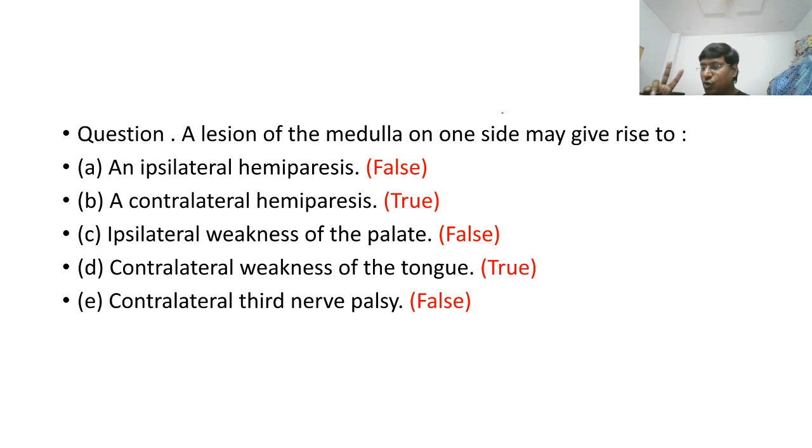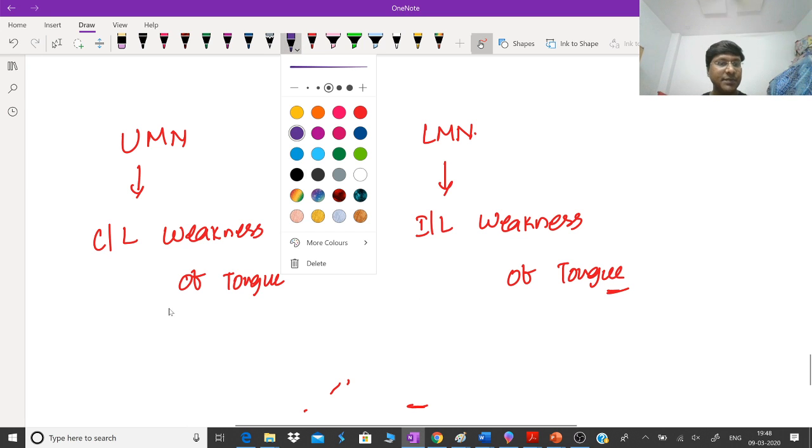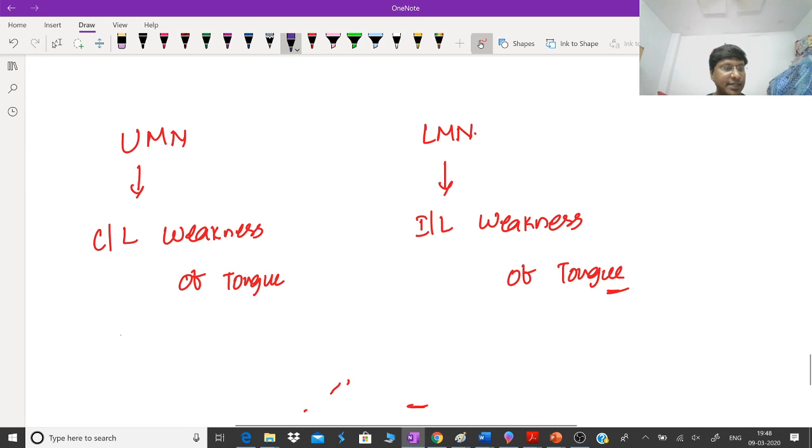Now I will add 2 points here. We have what is called medial medullary syndrome as well as lateral medullary syndrome. Now you should know which are the vessels that are defective here. In case of lateral medullary syndrome, can anyone tell me what is the most common vessel affected?